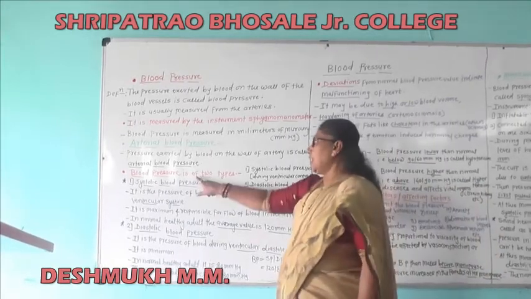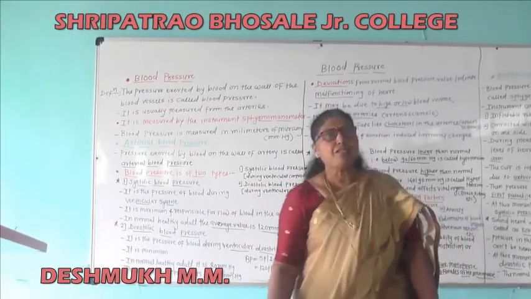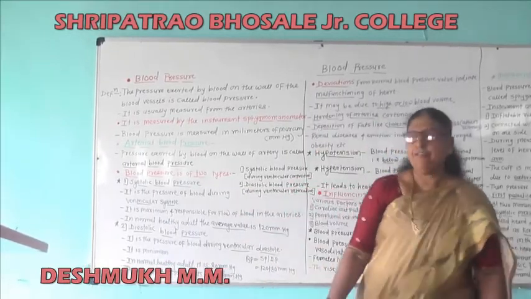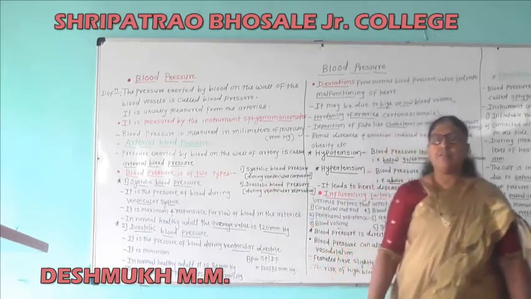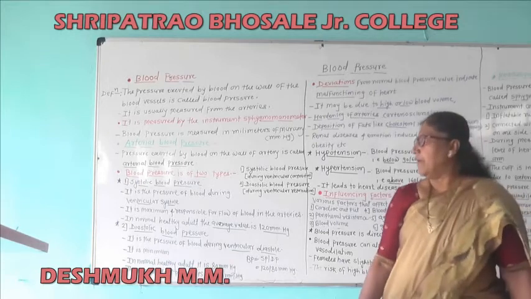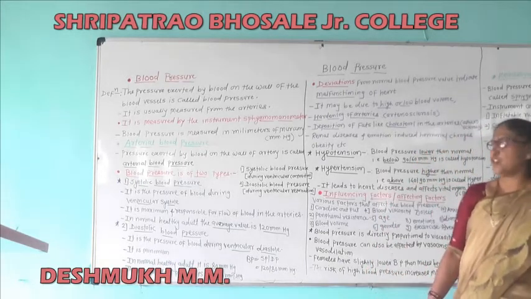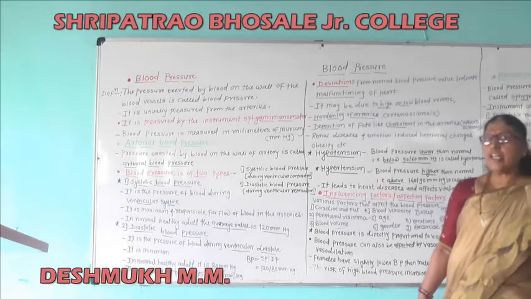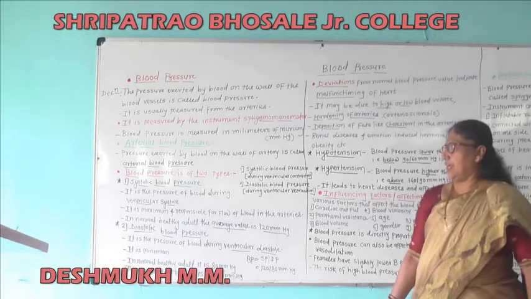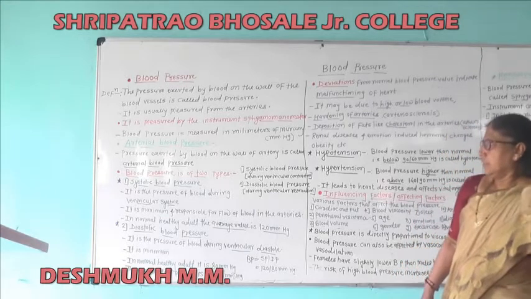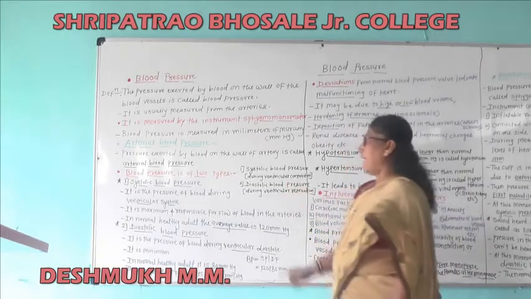Blood pressure is of two types. First is the systolic blood pressure, that is the pressure during ventricular contraction.